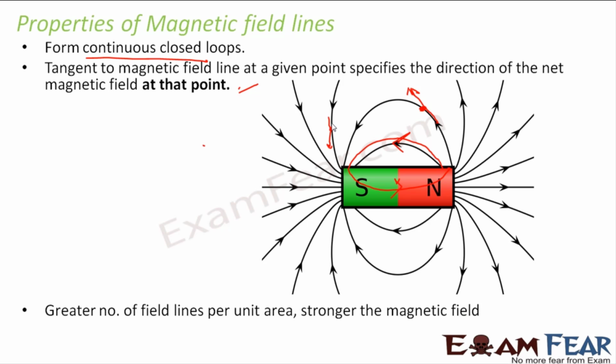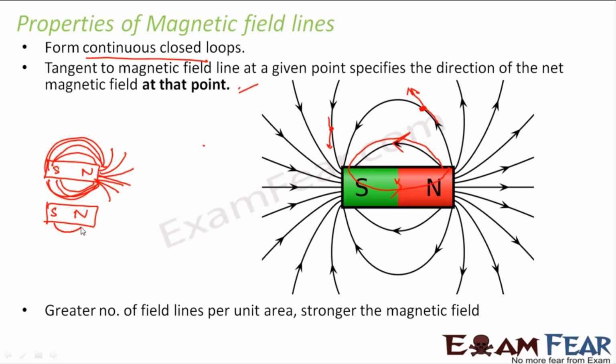Greater number of field lines per unit area, stronger the magnetic field. Let us suppose there is one magnetic field. Let us suppose we have two magnets. So now let us suppose in this magnet, the field lines look like this. That means the field lines are extremely crowded. There is another magnet for which the field lines look somewhat like this. So what is the difference between the two?